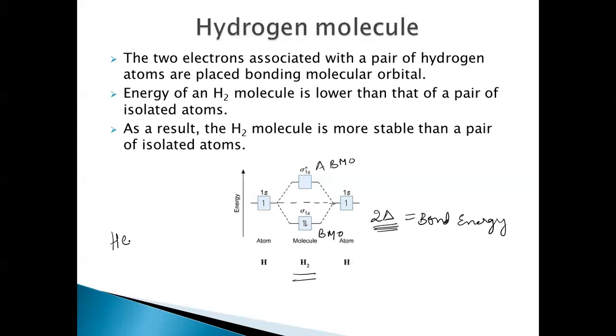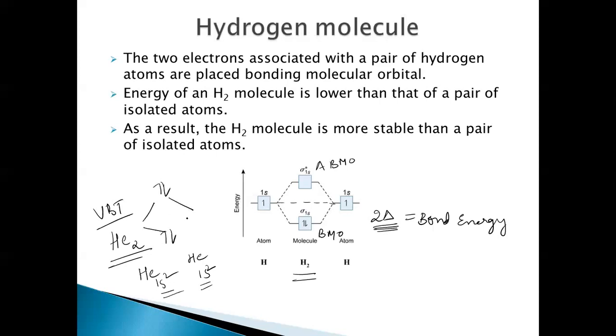When we look at this H2, I said in the beginning of the discussion that VBT could not explain why the He2 molecule does not exist, because of this reason. See, what is He here? How many electrons does it have? 2 electrons, 1s2. So if the bonding occurs, that means if the atomic orbitals overlap, it results in the formation of a sigma bonding molecular orbital and an antibonding molecular orbital here. So there are 4 electrons total. The 4 electrons will enter, 2 in the bonding molecular orbital and 2 in the antibonding molecular orbital, right?